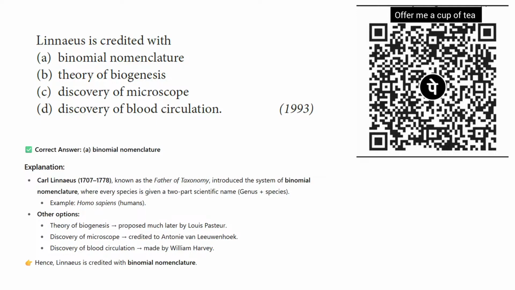The other options: the theory of biogenesis was proposed by Louis Pasteur, the microscope was discovered by Antony van Leeuwenhoek, and blood circulation was discovered by William Harvey. So you can get more information from this if you solve this type of MCQs and explanations with me.